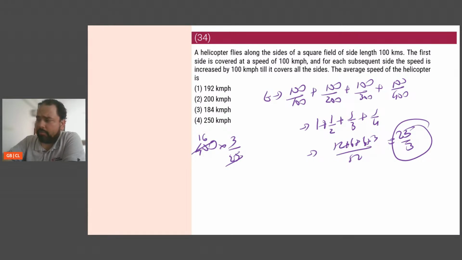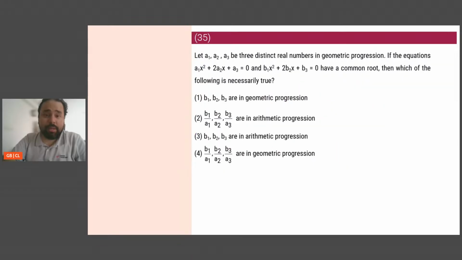400, and then I have 25 by 3. So 18, 22, 25. Oh, how is this 3? This is 25 by 12. See, I told you some mistake I will always make. 25 by 12. So 400 by 25 comes as 16. 16 into 12, 192. Yeah, the answer is option 1, 192. So silly mistakes happen here as well. So we need to just keep that in mind.